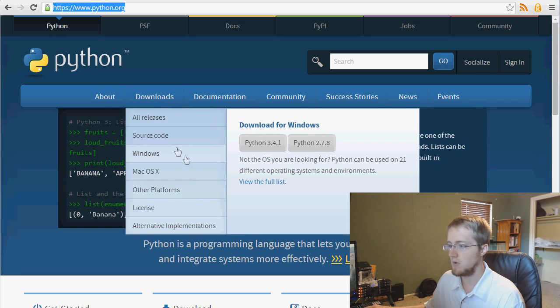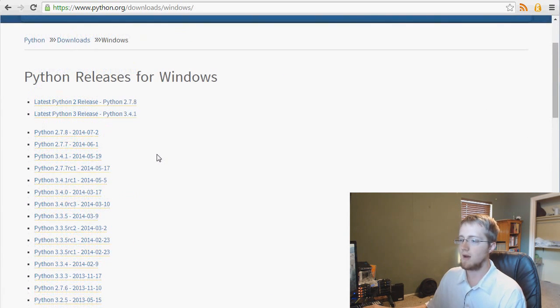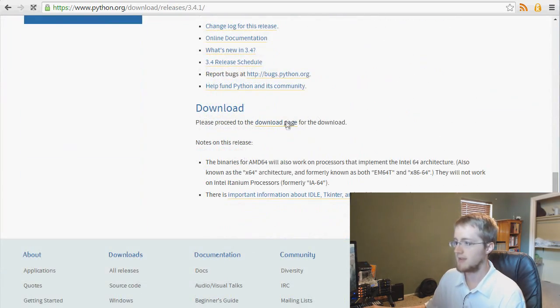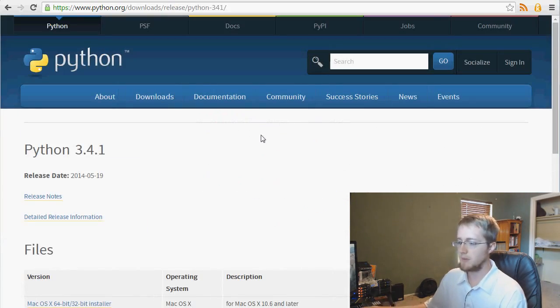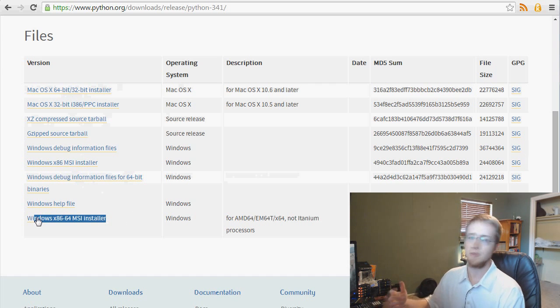Also, if you are on Windows or any machine where you have to choose between 64 and 32-bit, if you have a 64-bit machine, you should definitely choose 64-bit Python. So you'll have to go to downloads and latest release, and then go to their downloads page here. The path might be a little different depending on when you're watching this, but anyways, here's your 64-bit release for Mac OS. Here's your 64-bit release. Where is it for Windows? I don't see it. Oh, here it is. Right. So you want to do that.